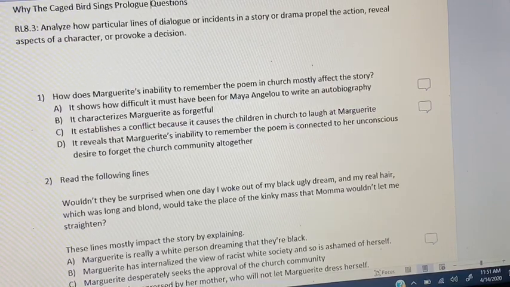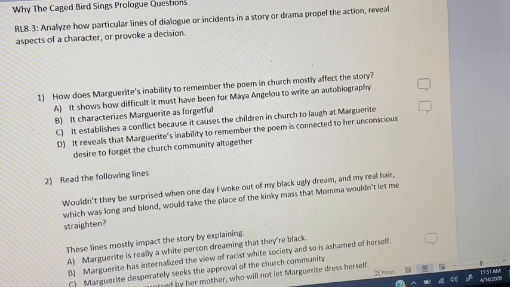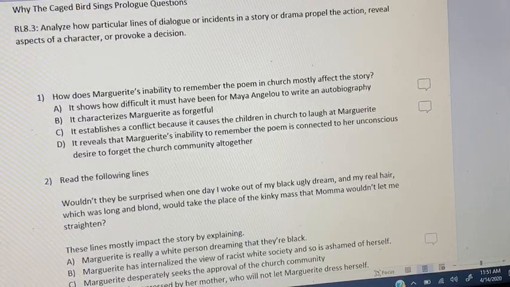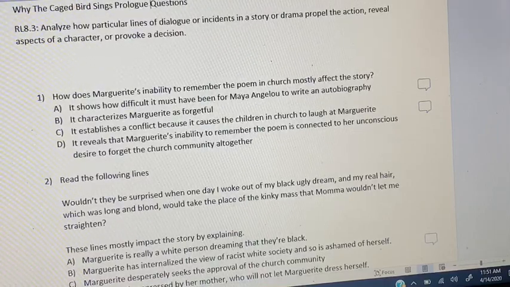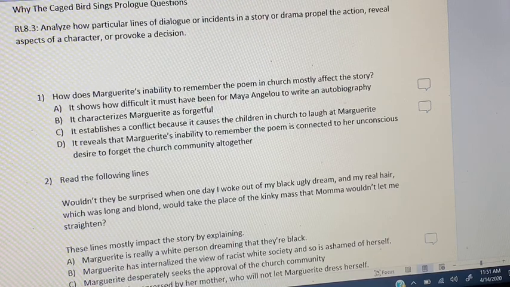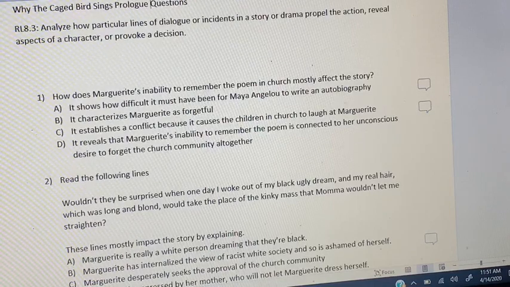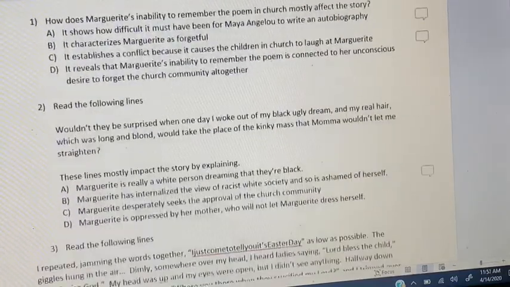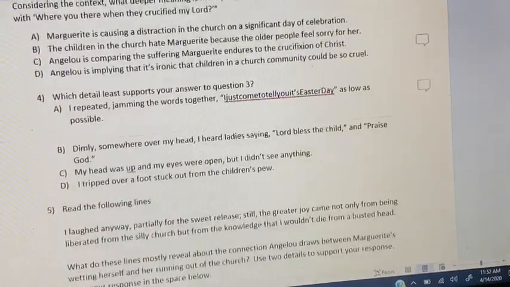So at this point, you guys are to do the rest of the reading of the prologue, which is really short and really rich and beautiful. You're to do the rest of the reading independently. You're to continue along with your annotation process. So we've already got the setting as the church. We know our main character is Marguerite. We know one of the conflicts is that she's being made fun of by the children. So you're going to need to go ahead and track the text to see if we get more characterization of Marguerite, if we get further conflicts, what the resolution is, and finally what the theme or life lesson is of the prologue. After that, you have questions 2, 3, 4, and 5 to answer independently.